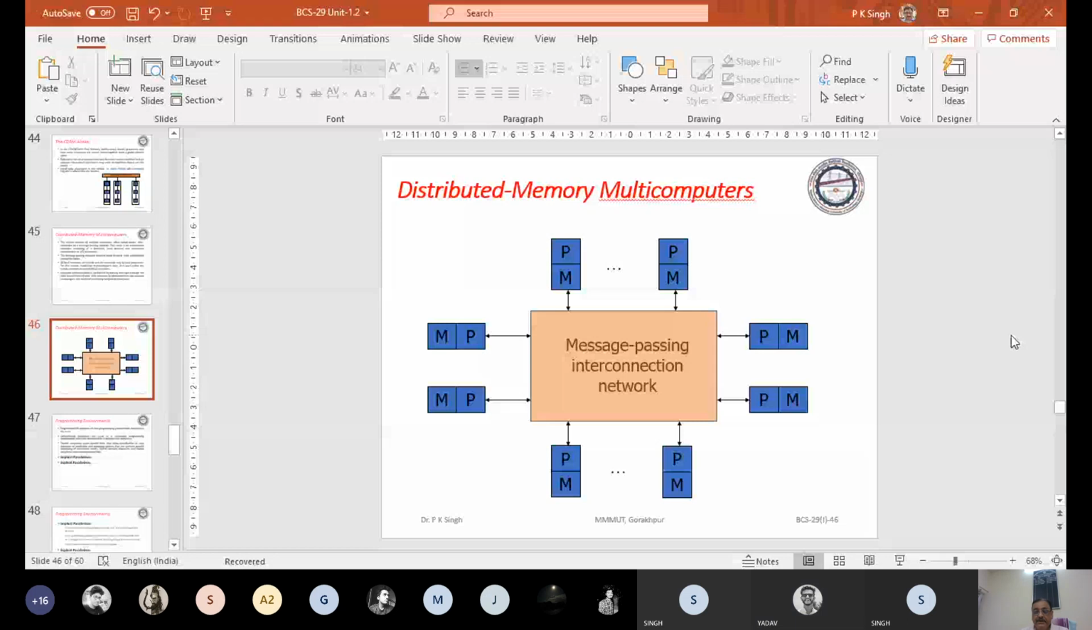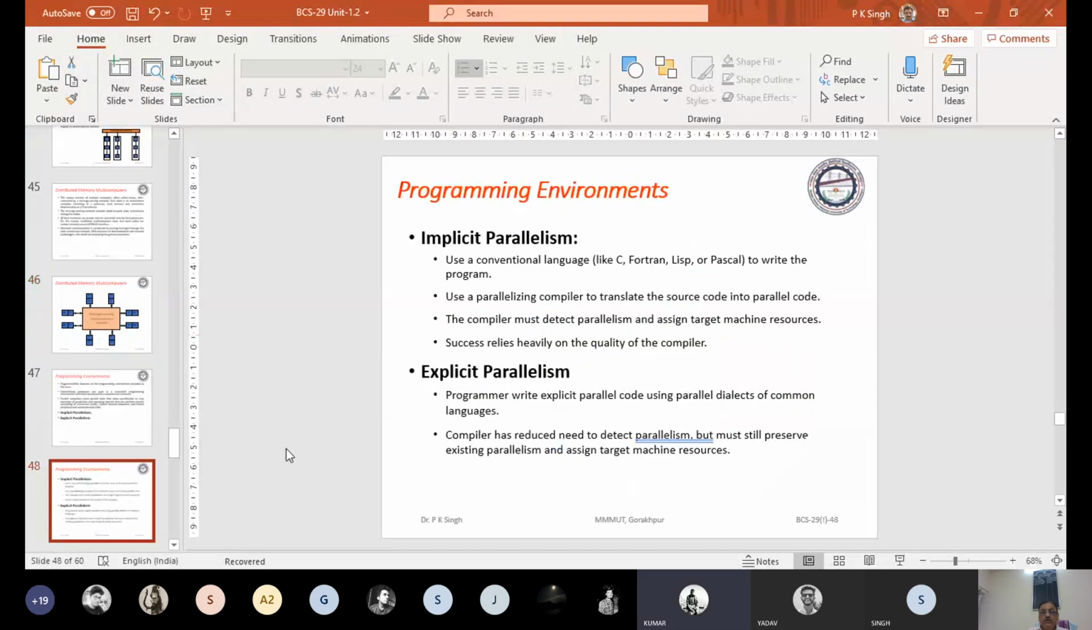Yes, sir. Okay. In the last class, we discussed the various types of architecture that support parallel execution of programs to achieve parallelism. Now, to achieve parallelism, the next thing is the programming environment, which we will discuss after the discussion of performance.